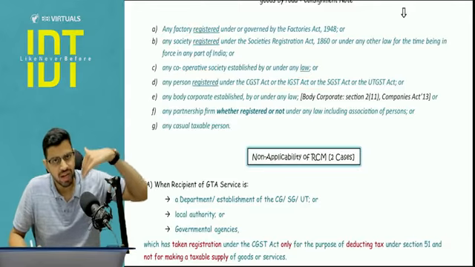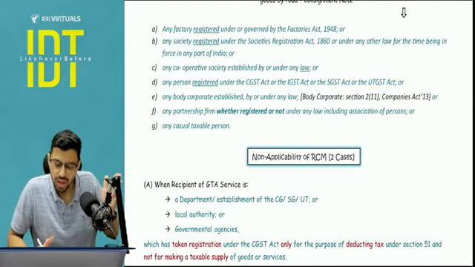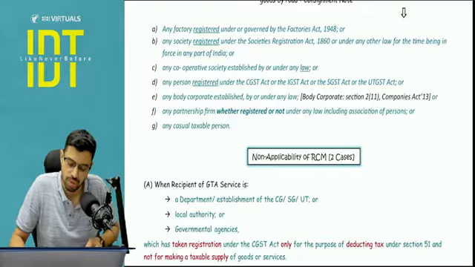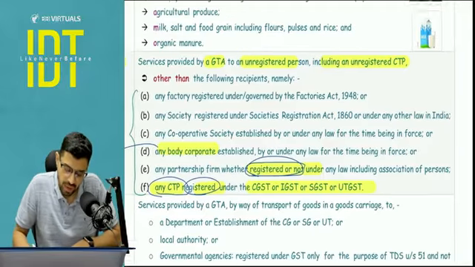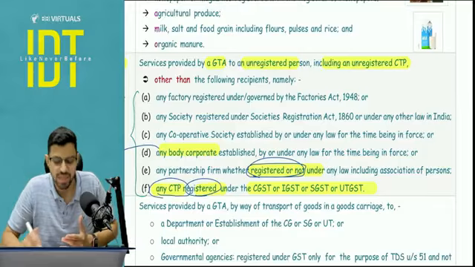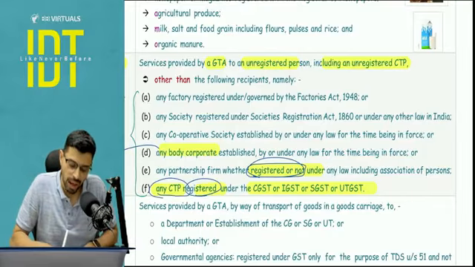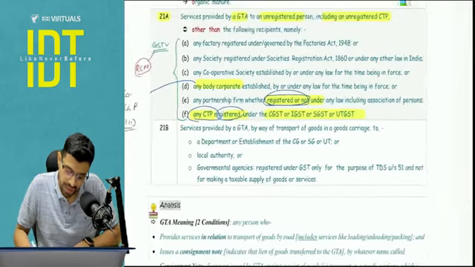If that individual is registered under GST, obviously he is the person covered under the RCM, and the GST will also be applicable, because if you see here, they have used the word unregistered person. So if tomorrow there is an individual who is registered, he is not unregistered, so tax will apply, and it will also apply under the reverse charge mechanism, right?